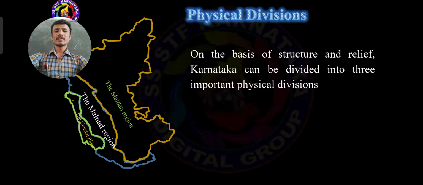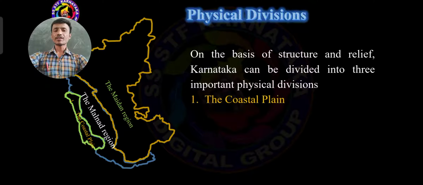So the physical divisions on the basis of structure. On the basis of structure, it means the formation. On the basis of formation of Karnataka, got it? Karnataka can be divided into three important physical divisions. So the total Karnataka is divided into three important physical parts of our Karnataka state.